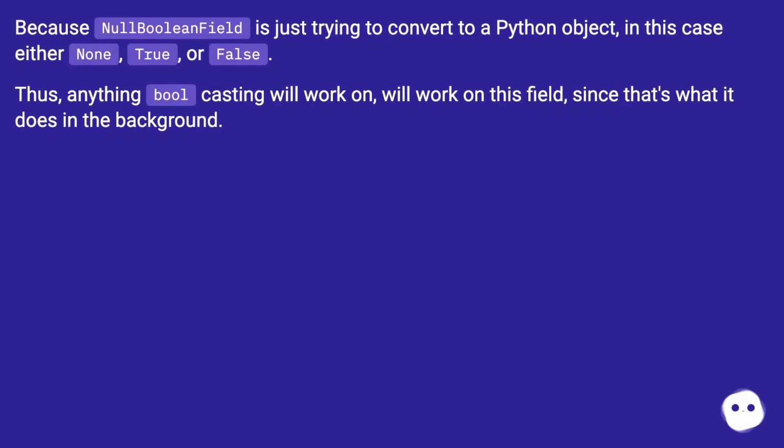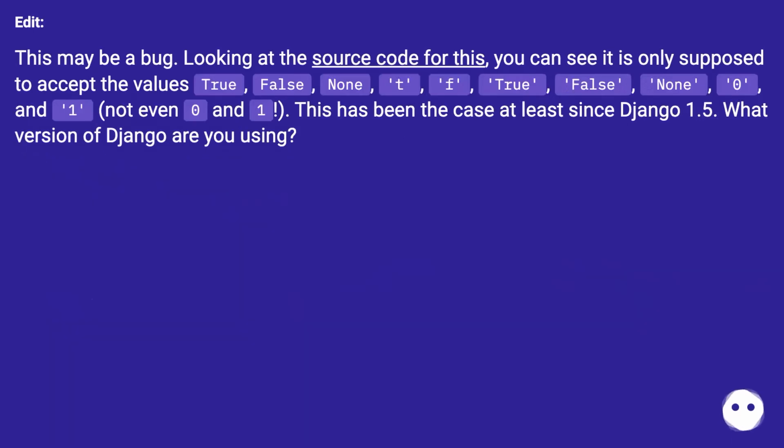Because NullBooleanField is just trying to convert to a Python object, in this case either None, True, or False. Thus, anything bool casting will work on this field, since that's what it does in the background. Edit: this may be a bug.